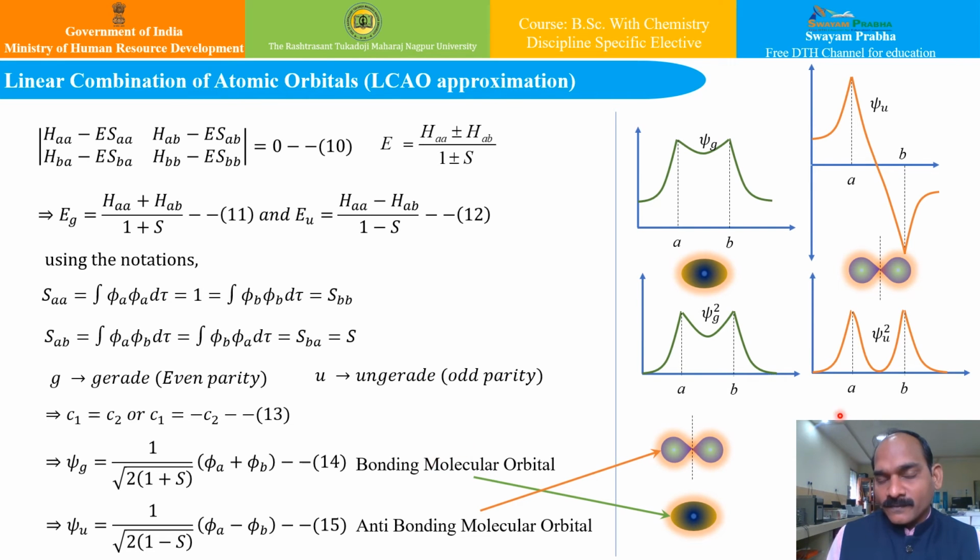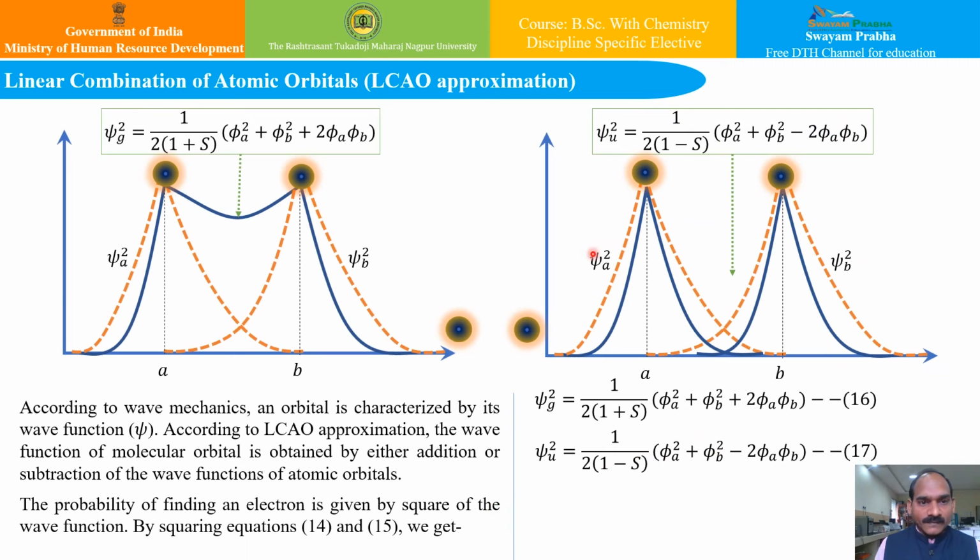Further, the other approach, if I try to see this LCAO approximation, is that according to wave mechanics, an orbital is characterized by its wave function. This we all know, and therefore according to LCAO approximation, the wave function of the molecular orbital is obtained by either adding or subtracting the wave functions of the atomic orbitals. So this can be added up or this can be subtracted.